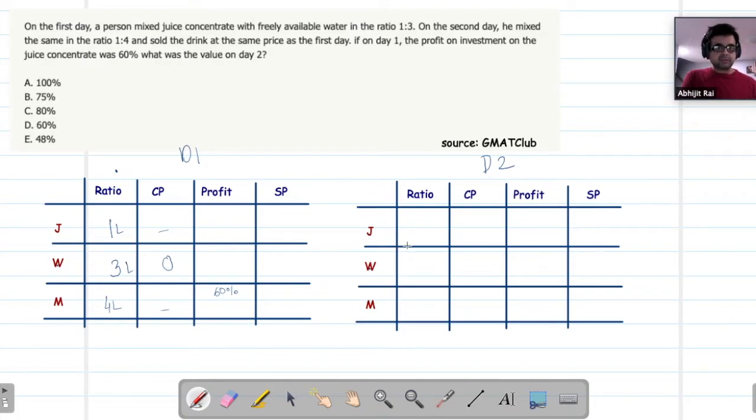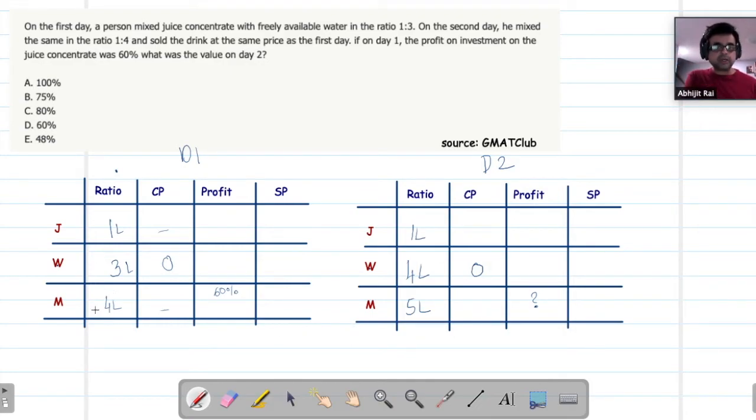On day two, I am given the ratio. So again, I am given 1 liter, 4 liter, and 5 liter. Right? So 1 is to 4, 5. So I'm just putting it in liters, not doing anything different. Cost of the water. I've been asked what the profit is finally here, right? And I am given that whatever is my selling price here would also be my selling price here. Again, selling price is per liter, right? So per liter selling price will be same.